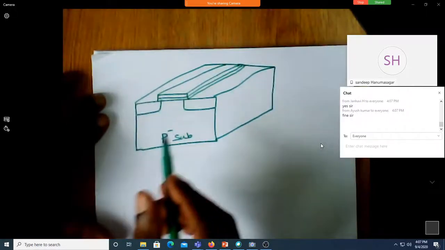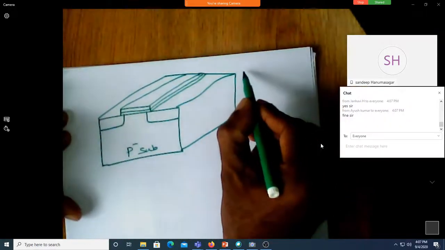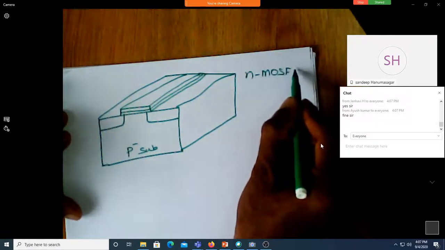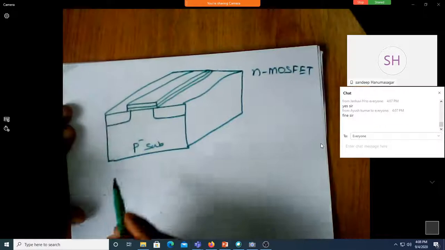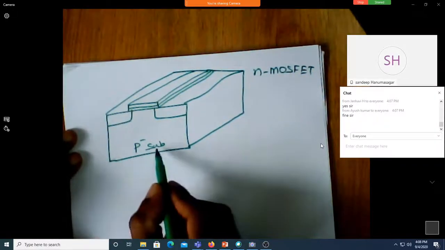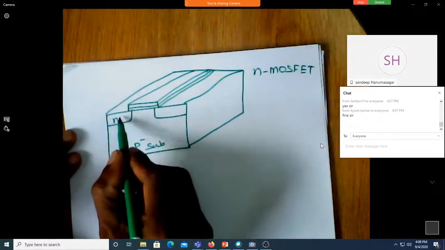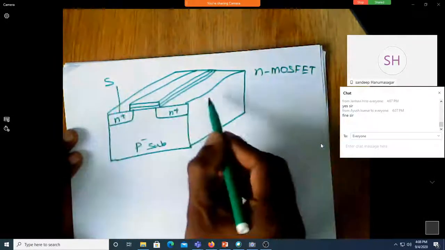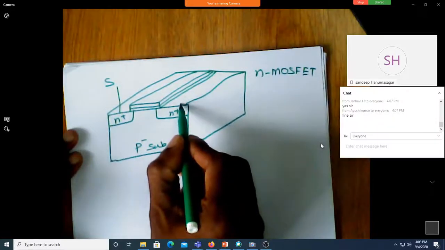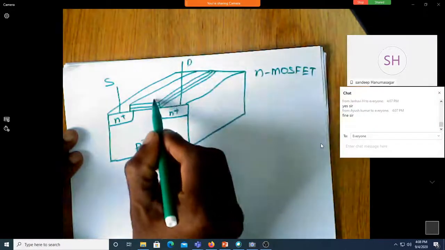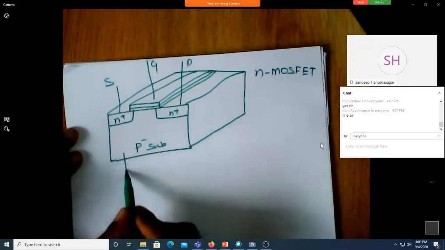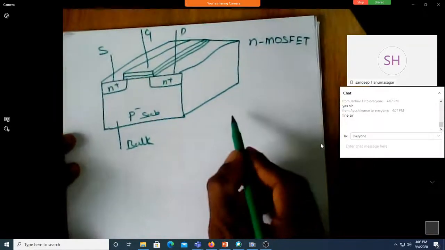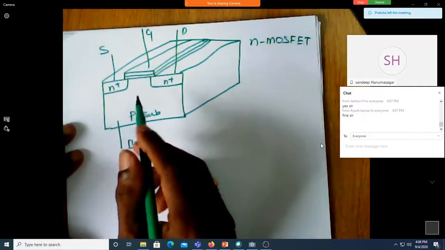Now we are trying to write an N MOSFET. This is the N MOSFET structure. The substrate is P minus, and I'm going to have N plus. This is N plus. Let me call this the source, this the drain, and this the gate. Of course, you can see this is the bulk, or the substrate. So what is the symbol of this one? This is how the 3D view of the MOSFET will look.